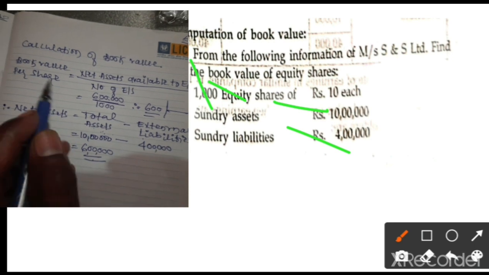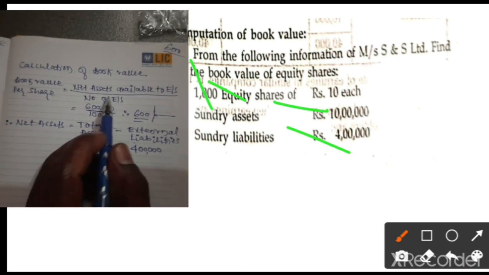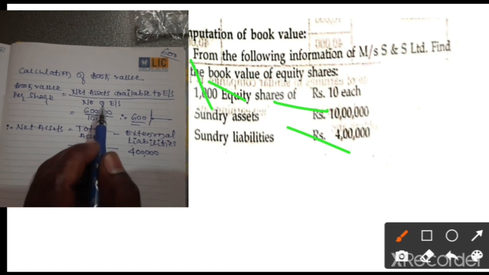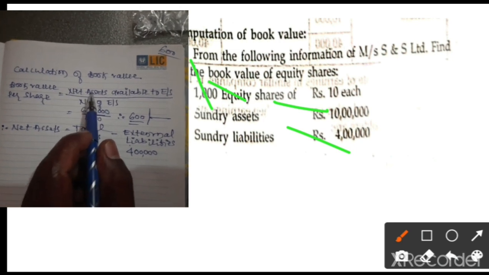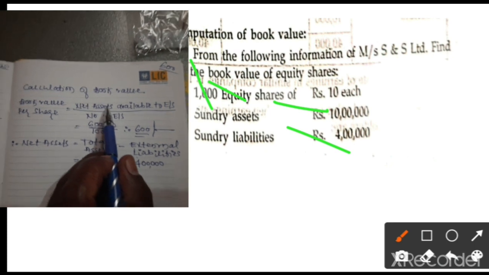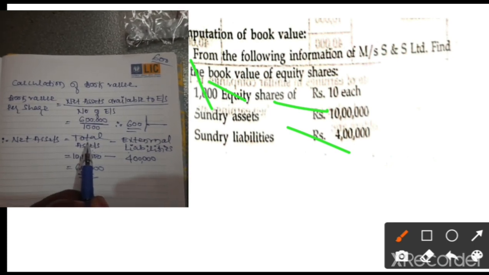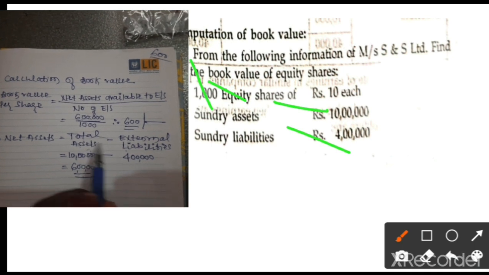Very simple. The book value formula is net assets available to equity shareholders divided by the number of equity shares. The number of equity shares is available in the problem, but the most important thing is the calculation of net assets available to equity shareholders. I already gave you a hint in the previous slide: total assets minus external liabilities.